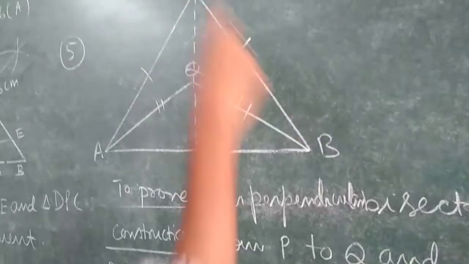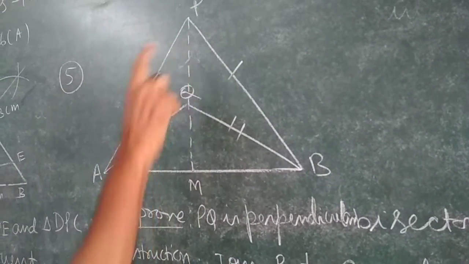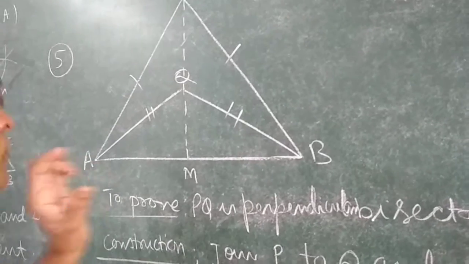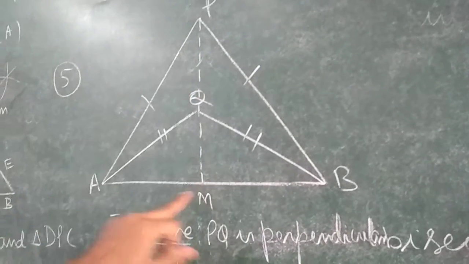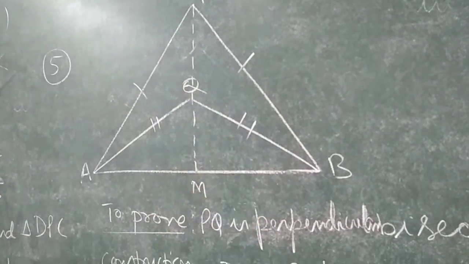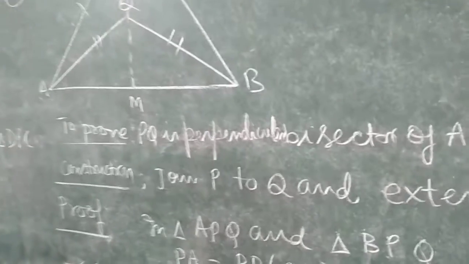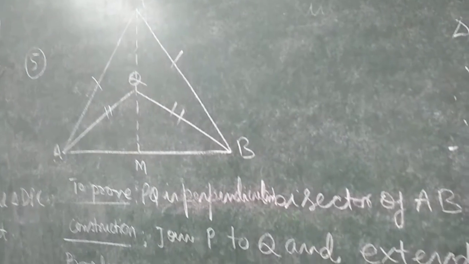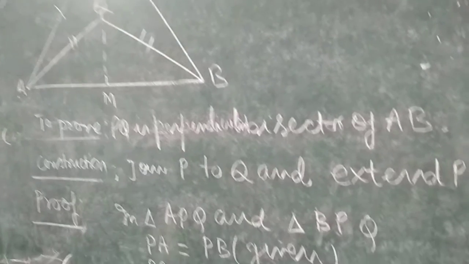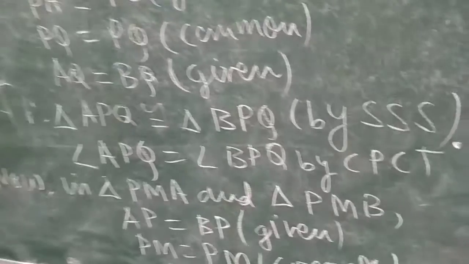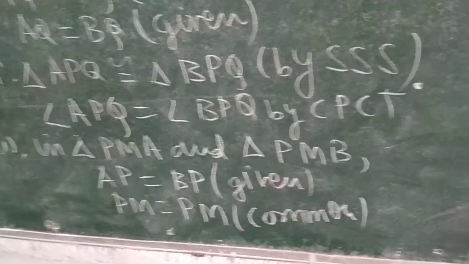So these two angles are equal. Now we consider two more triangles, PMA and PMB. In PMA and PMB, AP equals BP, it is given. PM equals PM, it is common. And angle APQ equals angle BPQ, proved earlier. Therefore, triangle APM is congruent to triangle BPM by SAS.